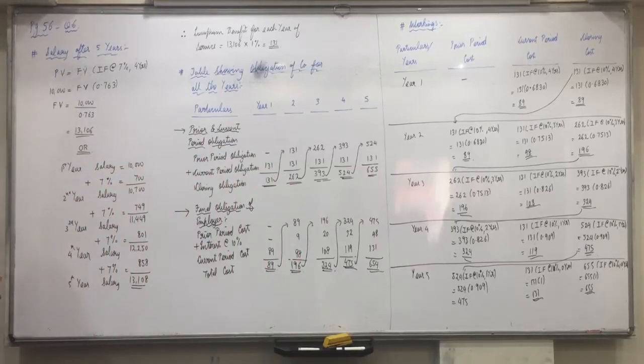Now write it down. Try to write it without seeing. Means, first you have to find what is the salary after 5 years. Then, in all the 5 years, what is the obligation of prior period, current period and total. And then you have to find the present values.